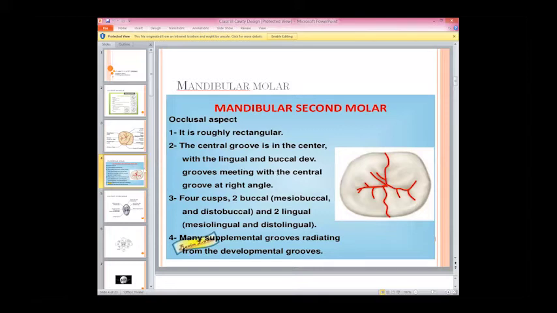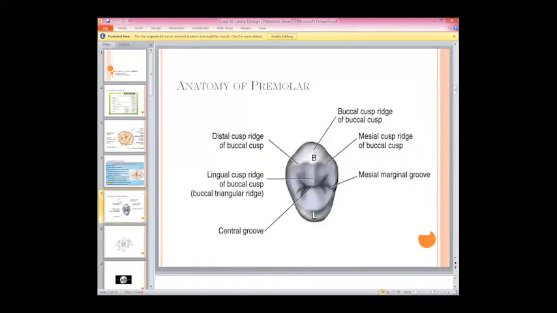Now coming to the anatomy of the mandibular premolar. This is a premolar, right? Is this mandibular or maxillary? Maxillary.